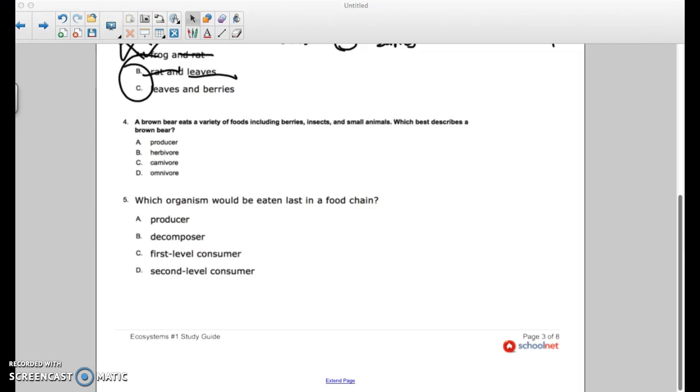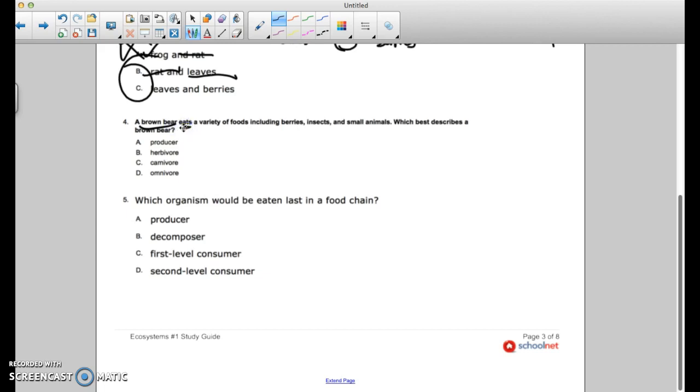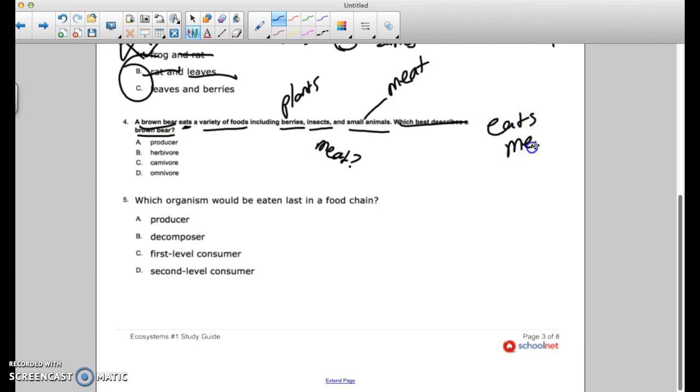All right. Next, we have a brown bear, and we talk about what it eats. It eats a variety of foods. It eats berries. Those are plants. It eats insects. That would be how much meat is on an insect. And small animals is most definitely meat. Which best describes a brown bear? Now, I know over here it eats meat. And plants.